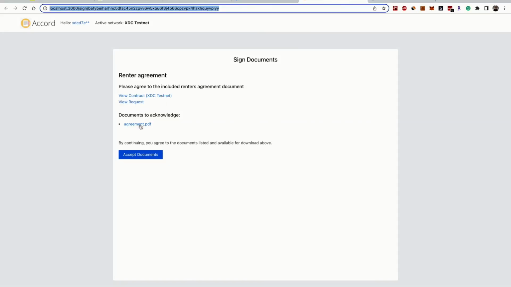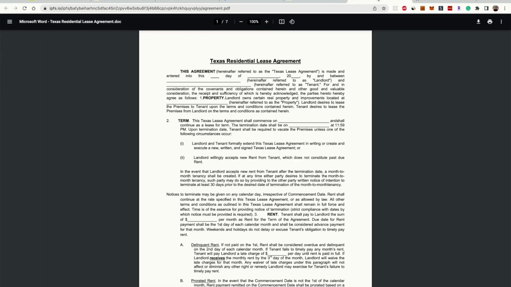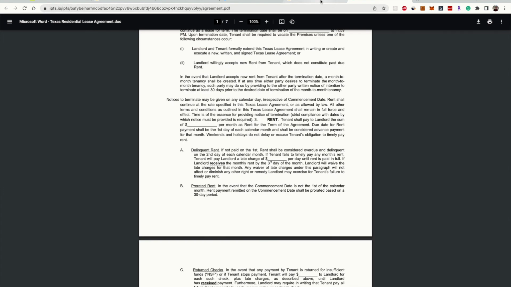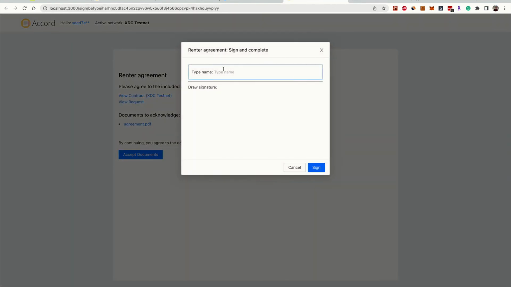If I am the intended signer, I can open up this page and see the documents to acknowledge. In this case, it's just like a lease agreement. If that looks good, I can sign it and enter in any sort of signature.